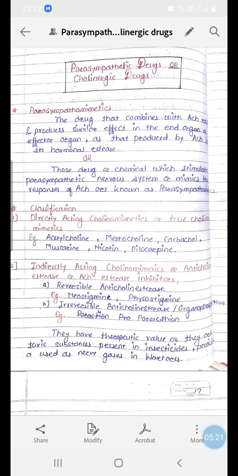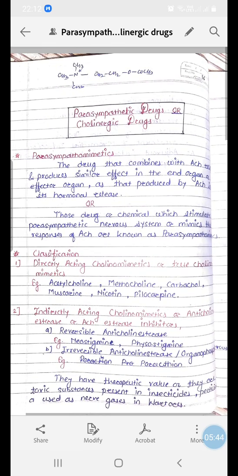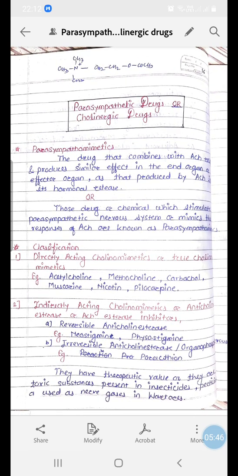The name itself suggests that these drugs inhibit an enzyme called acetylcholinesterase. The function of this enzyme is that it catabolizes, or metabolizes, or breaks down the acetylcholine molecule into two parts, that is acetic acid and choline molecule.